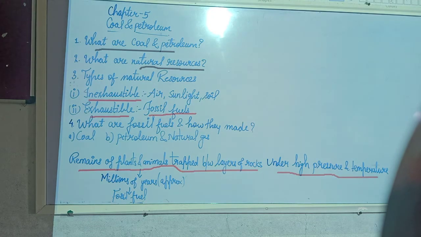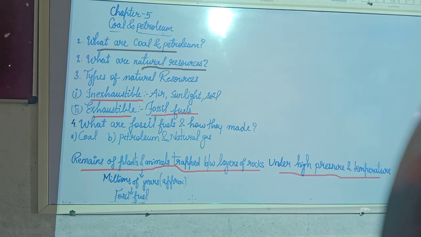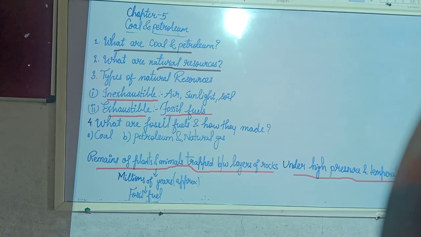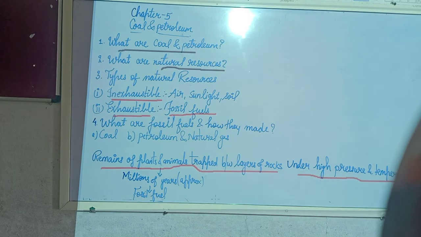So what do you mean by fossil fuel? Fossil fuels are actually the remains of plants and animals. In simple language we can say this, and the question arises here: how are they made? They are made under high pressure and temperature as a result of millions of years. For millions of years, the remains of plants and animals stay trapped between the layers of rocks under high pressure and temperature, and as a result of a natural process, the fossil fuels are made.